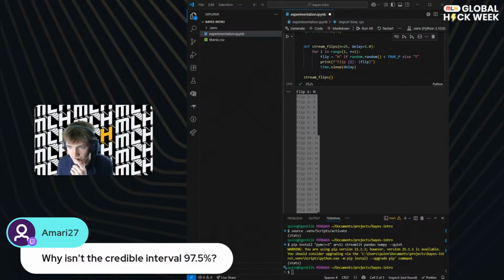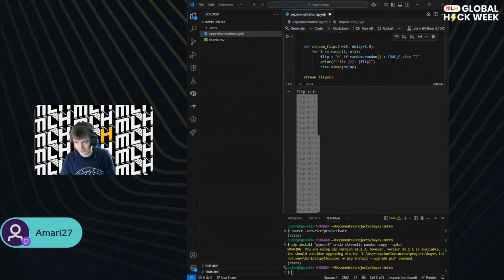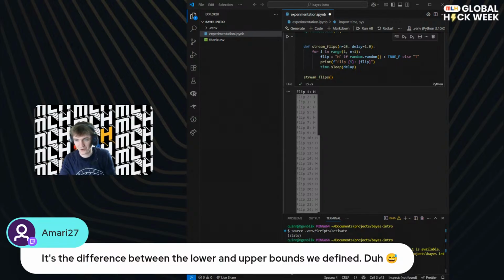Why isn't the credible interval 97.5%? So we had 2.5% on the lower tail, the lower end, and we had 2.5% on the upper end. So 2.5 plus 2.5 is 5, and so the bit in between, the bottom bit and the top bit, is 95, because 2.5 plus 95 plus 2.5 gives us 100. I can see why you'd think it's 97.5, because you're like, oh, it's 2.5, but actually it's 2 lots of 2.5. We've got both ends, the top and the bottom end. So that's why.